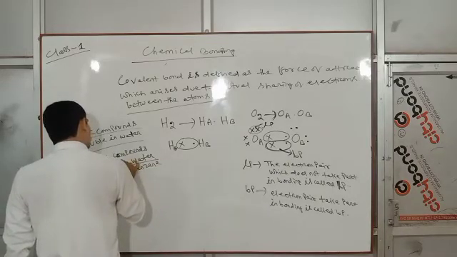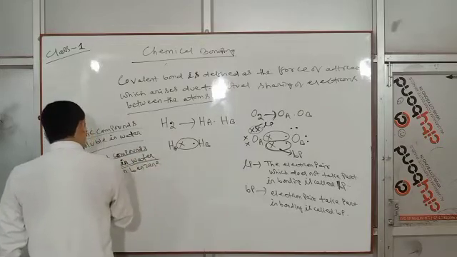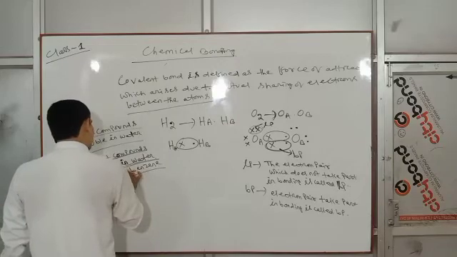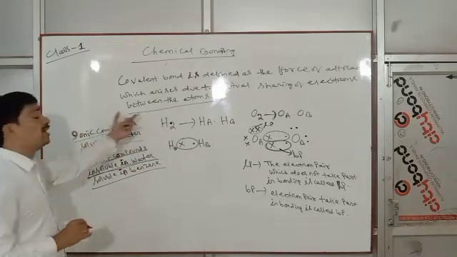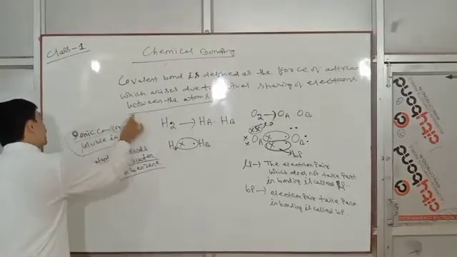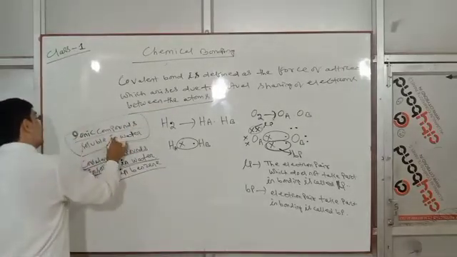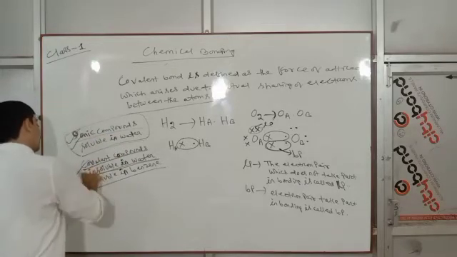Covalent compounds are insoluble in water. Covalent compounds are insoluble in water, soluble in benzene. But ionic compounds are soluble in water, insoluble in benzene. This is the difference. Ionic compounds are soluble in water, covalent compounds are insoluble in water, soluble in benzene.